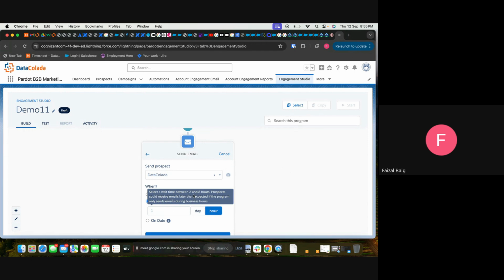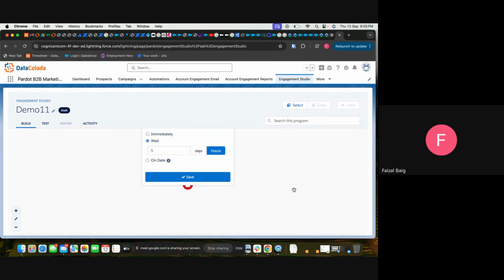Select a wait time between 2 hours and 8 hours only. The prospect could receive the email later than expected if the program only sends email during business hours. So we can send accordingly, or else we can schedule it on a specific date which we want. For example, we are keeping this as 5 hours. Save that.